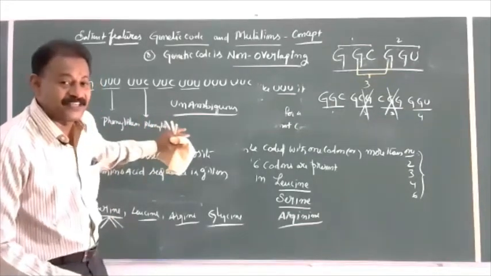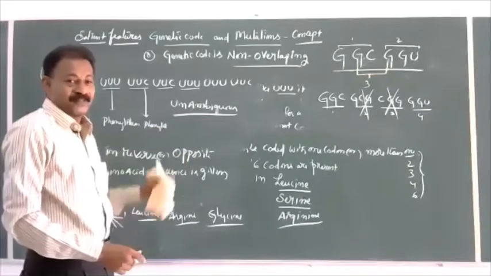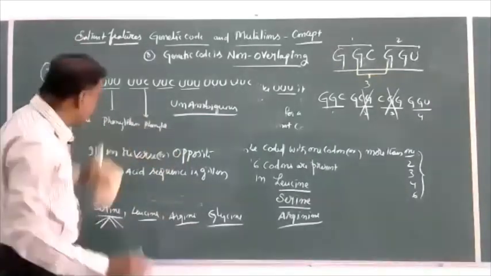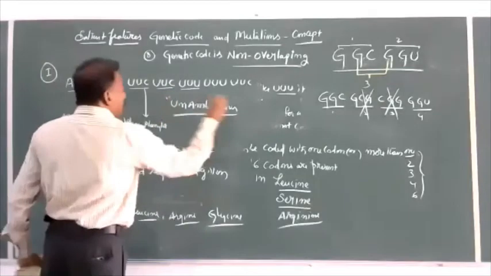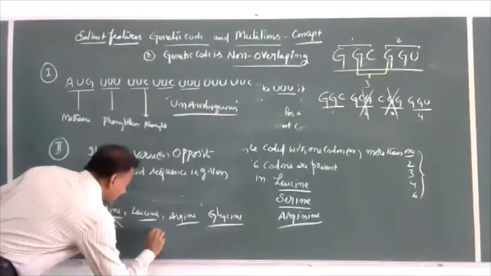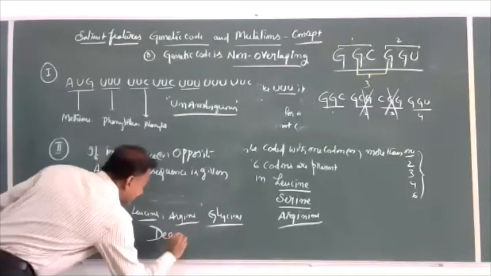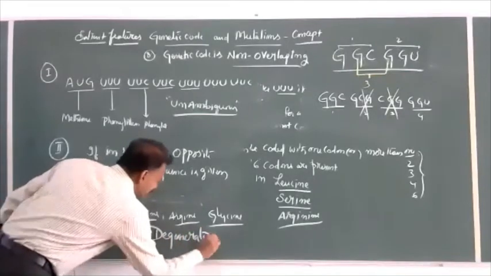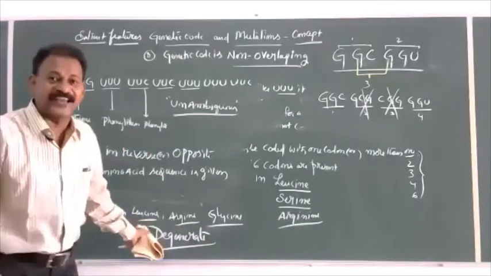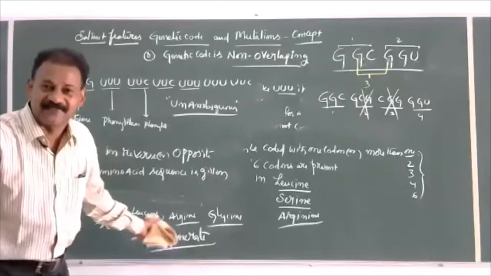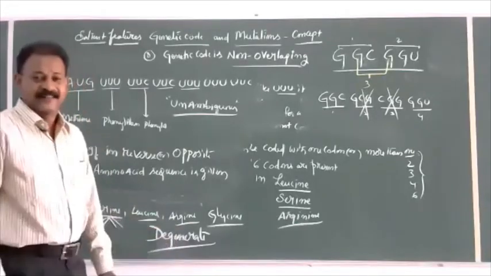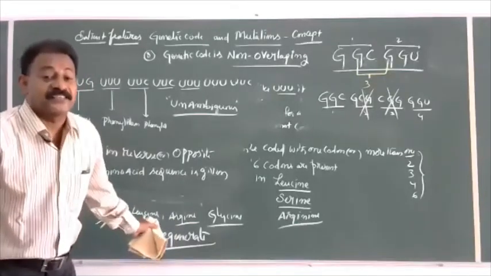So with this, they have asked one question: correlate with the two characters of the genetic code in the textbook. The 2 characters of the genetic code here are: one is unambiguous, and the other is that the code is degenerate. Can you feel the difficulty to identify? Yes, it is difficult because of the degeneracy of the codon.